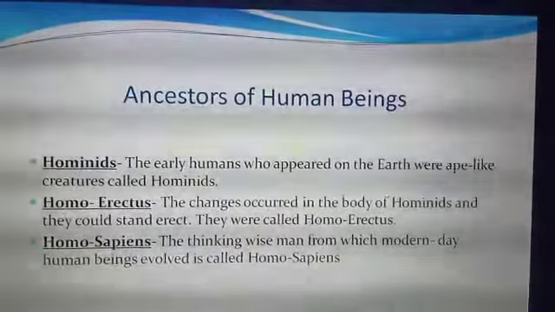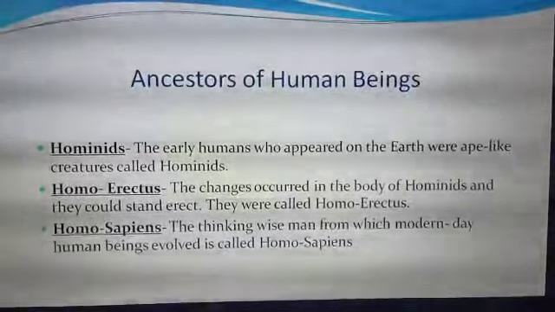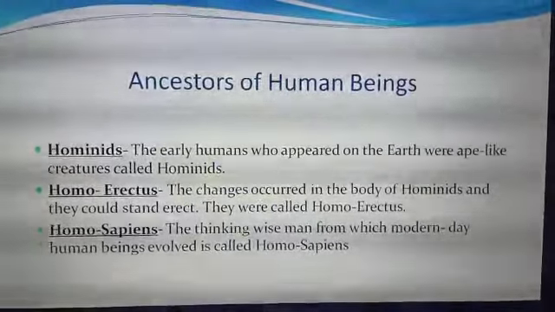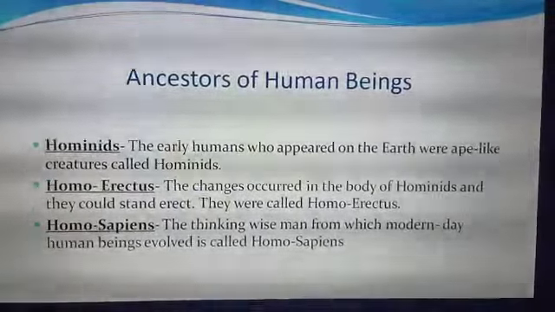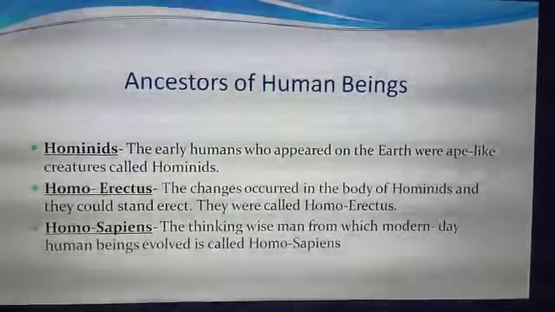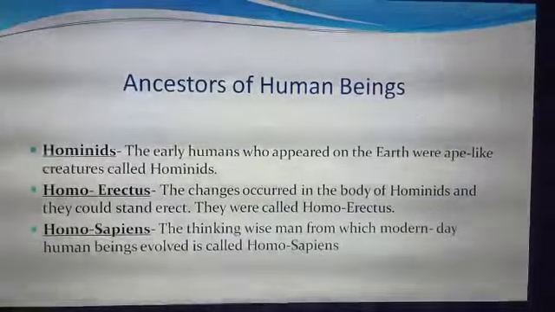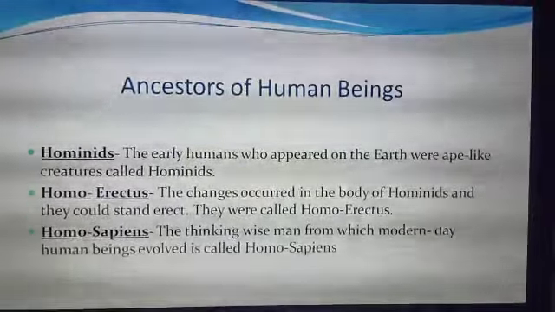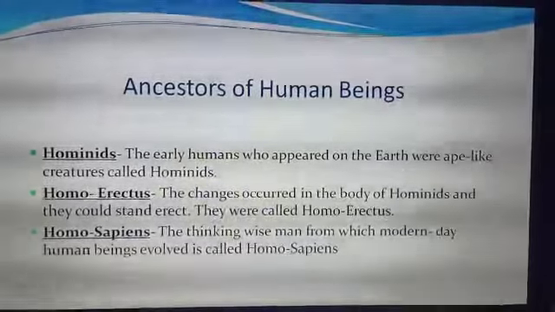The next category is of Homo erectus. Changes occurred in the body of hominids and they could stand erect. Now their fingers became more flexible and thus they developed a grip which helped them to hold things firmly. This helped in making tools also. Now their brain case became bigger and their jaws became smaller and they were known as the Homo erectus.